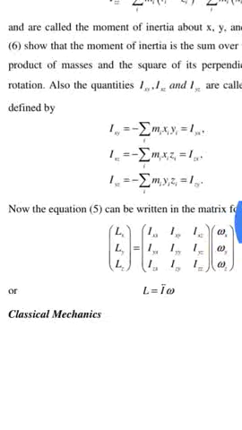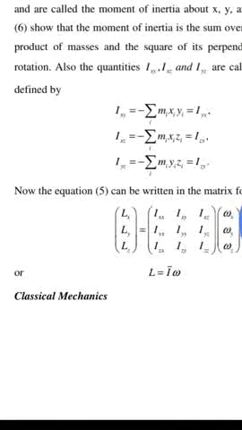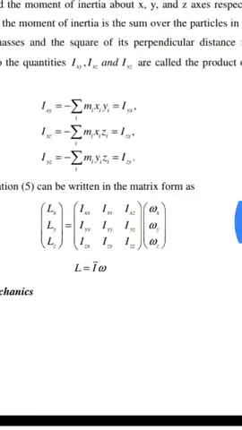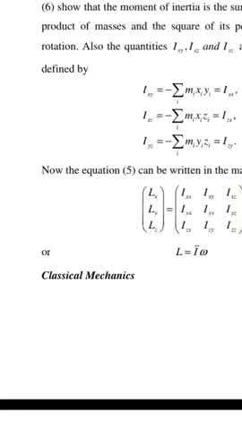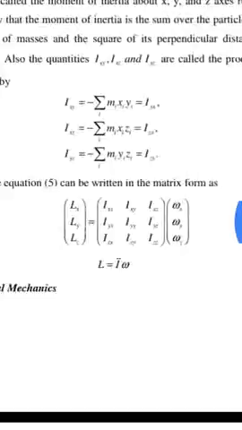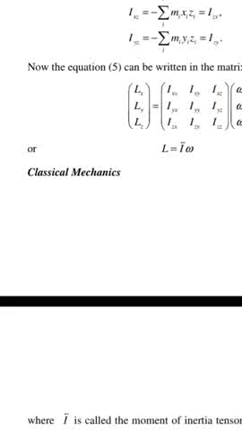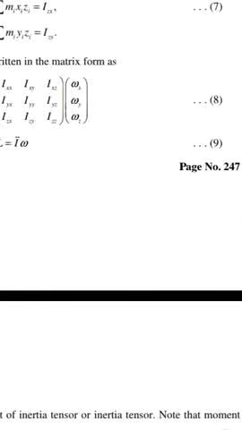Equation 6 shows that the moment of inertia is the sum over the particles in the system of the product of mass and the square of its perpendicular distance from the axis of rotation. Also, the quantities I_xy, I_xz, I_yz are called the products of inertia. Therefore, (L_x, L_y, L_z) = the matrix of I_xx, I_xy, I_xz and so on, multiplied by (ω_x, ω_y, ω_z). Therefore L = I ω,